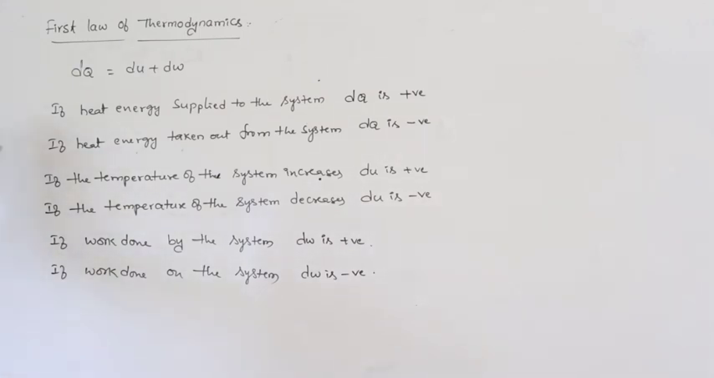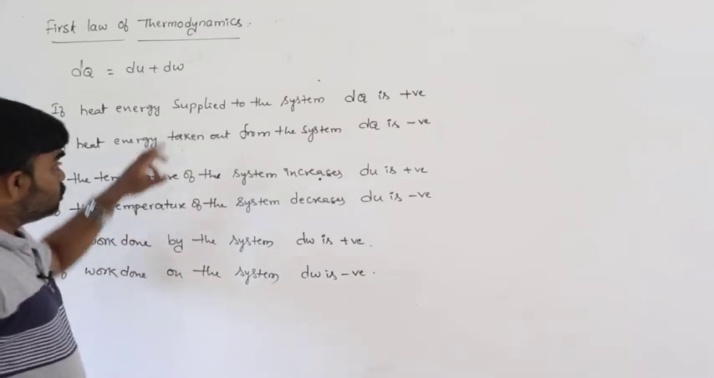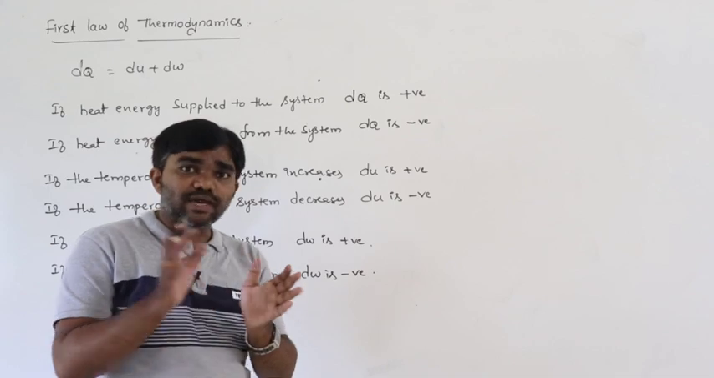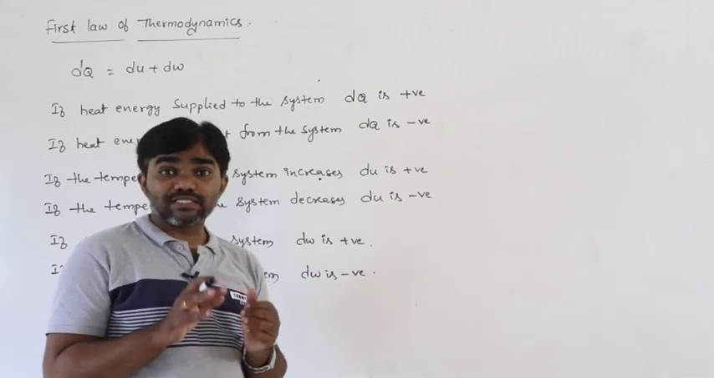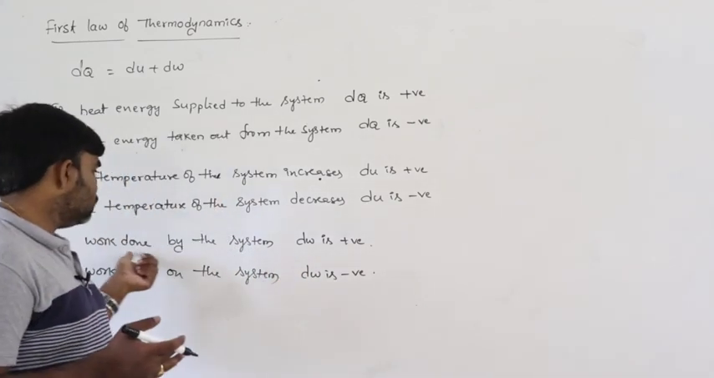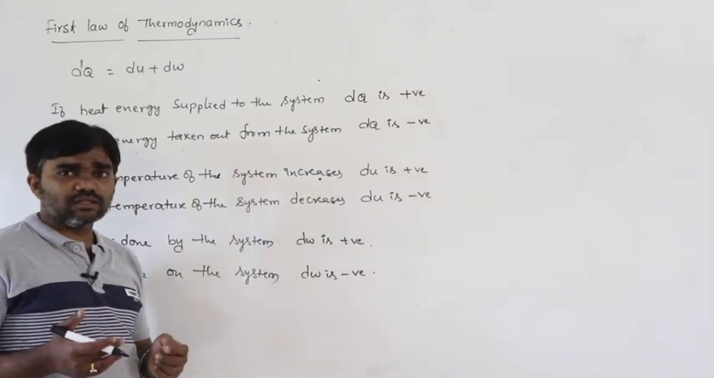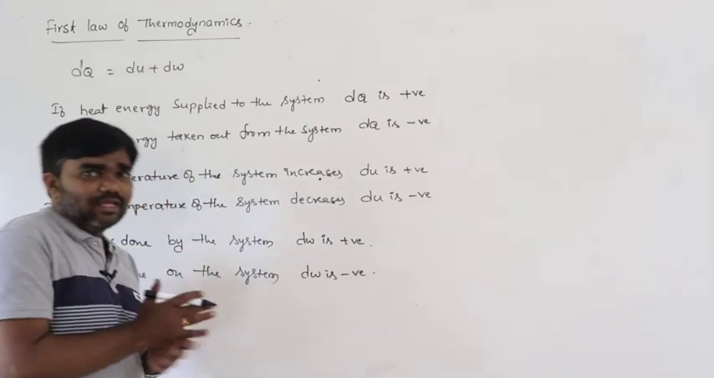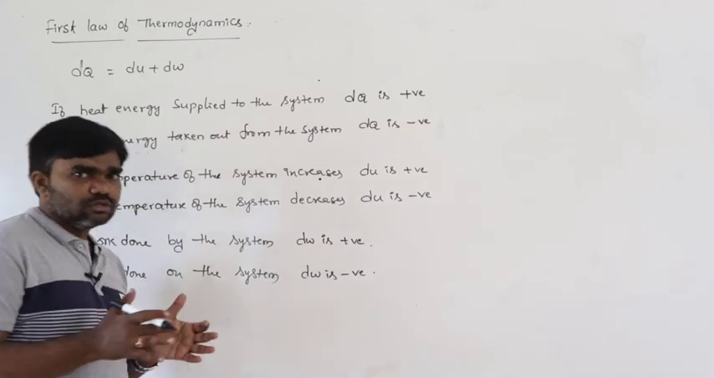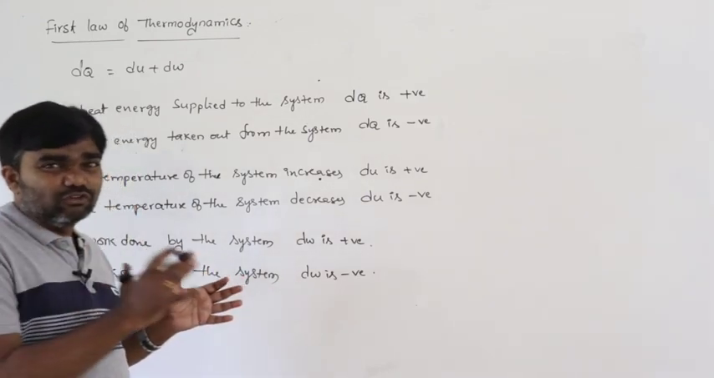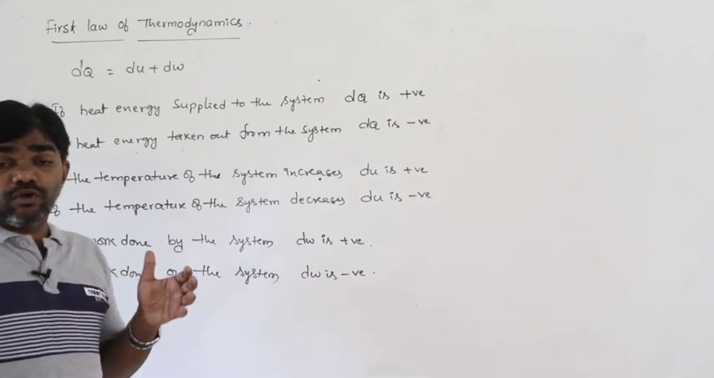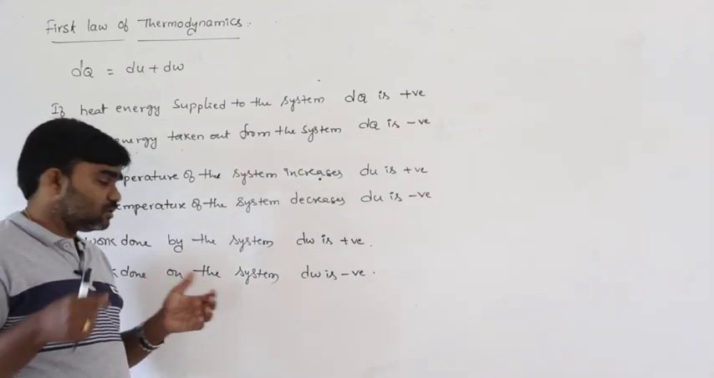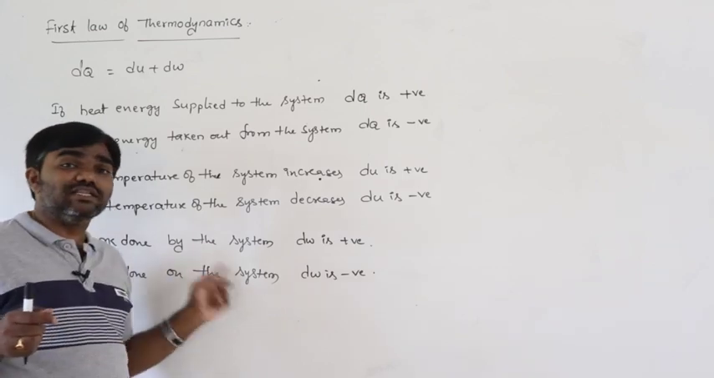In case of the first law of thermodynamics, when we can consider dQ is positive, when we can consider dU, when we can consider dW. See here, work done by the system. That means due to the supply of heat energy, the system expands by itself. That is called work done by the system. Work done on the system: if we supply energy or force, we forcibly move the piston inwards or outwards. That is called work done on the system.